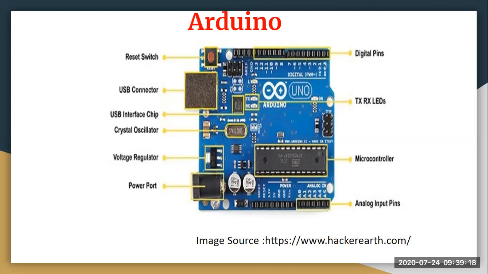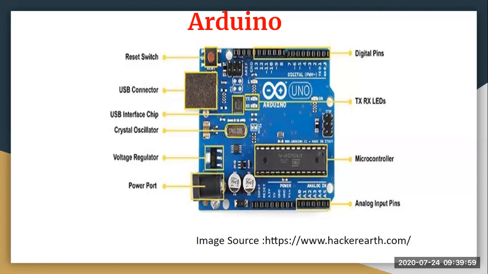So basically, what will your loop routine do? Whenever you are turning on or turning off your Arduino, it will make sure that this routine is carried out, and while you are carrying out this routine, there is a proper output or input given with respect to the response. Next is your debugging. When we talk about debugging, we are using the C++ language. As everybody knows, in C++, if you declare your variables incorrectly, then a lot of compilation errors come. So all your debugging will take place with respect to your C++ language.